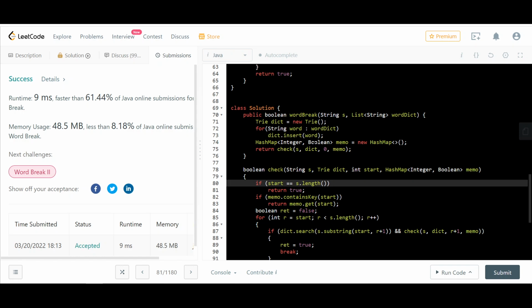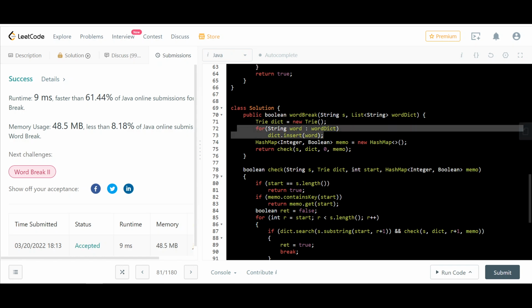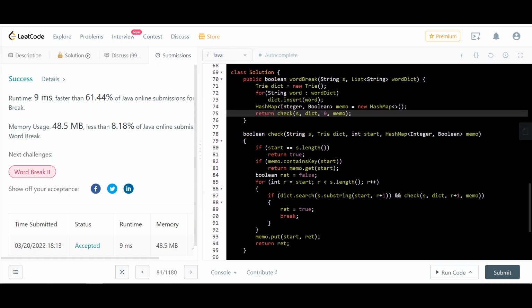So inserting one word into a trie would take how much time? Again, the length of the key. So how many words are there times the max length of a word. So whatever, n cross m we can say, that is the initial building of the trie, and then searching in a trie would take O of the length of the key that we are searching for, and how many times we are running this.